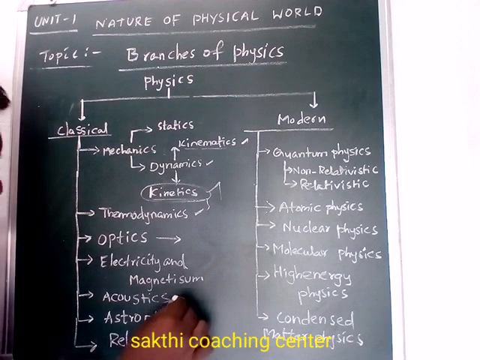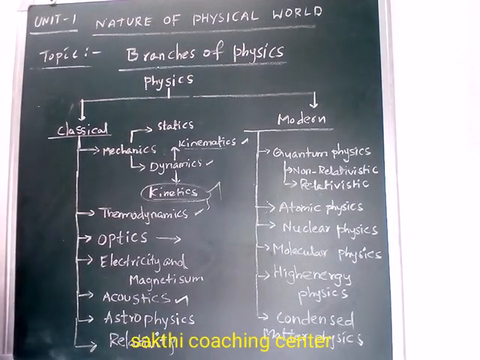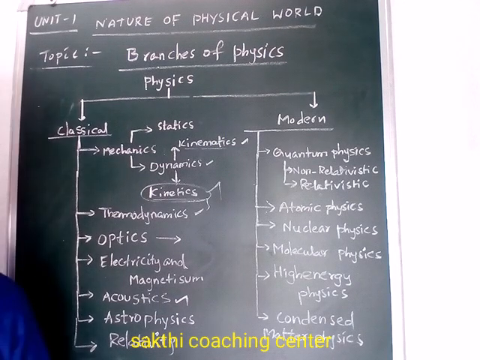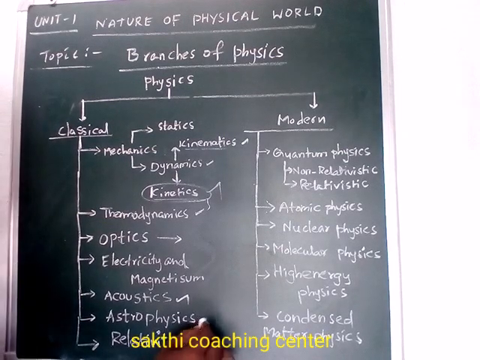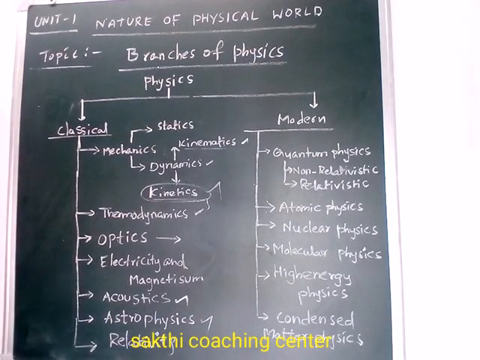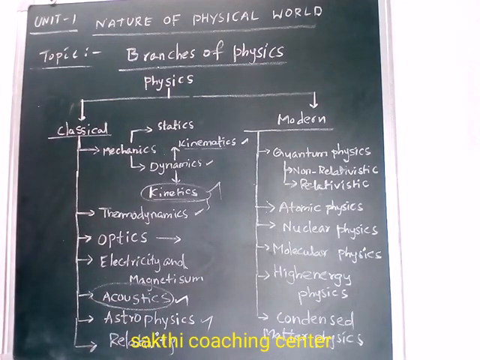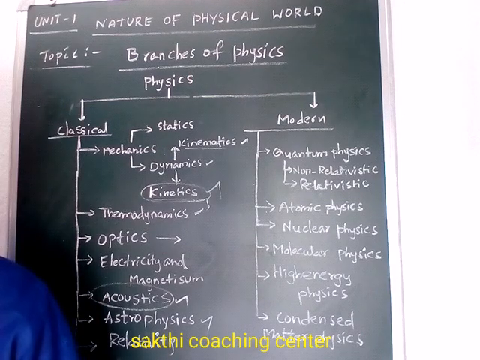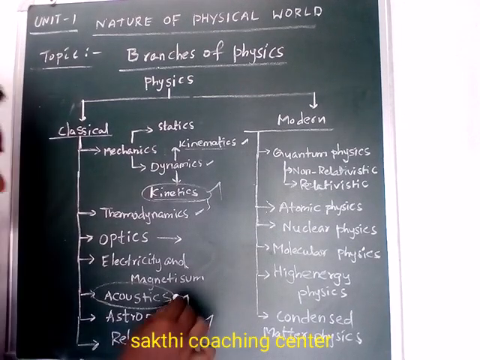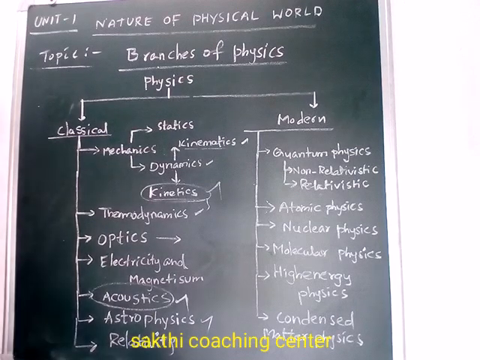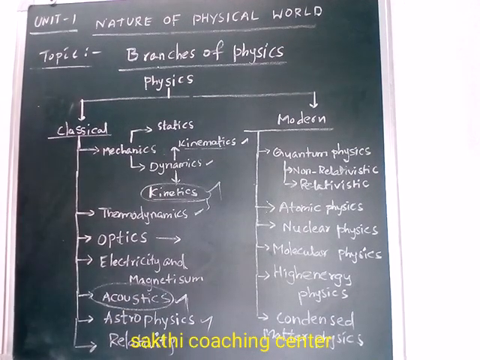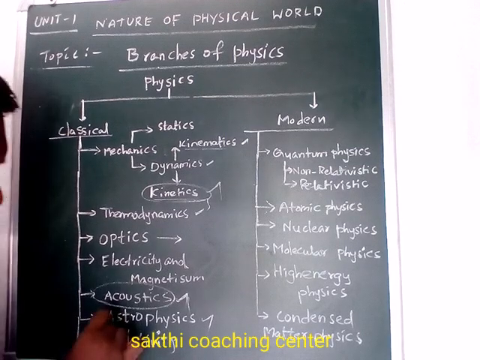Right. Next one is acoustics. Acoustics is the branch of physics which deals with the study of the propagation of sound waves. Not astronomical, astronomical is the next one. Astrophysics is the astronomical physics. Understand? Acoustics mainly deals with the propagation of sound and the production of sound waves. How sound waves propagate, how they develop, how we can produce them, discussing that is acoustics, a branch of physics.